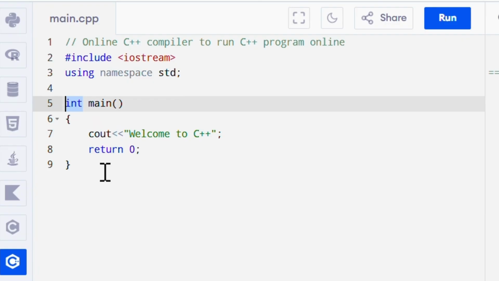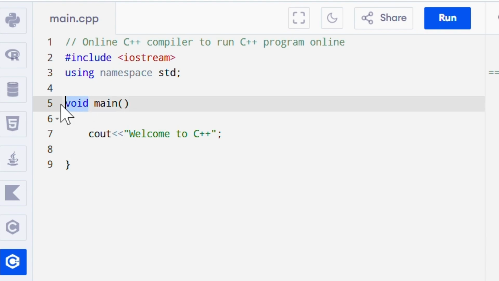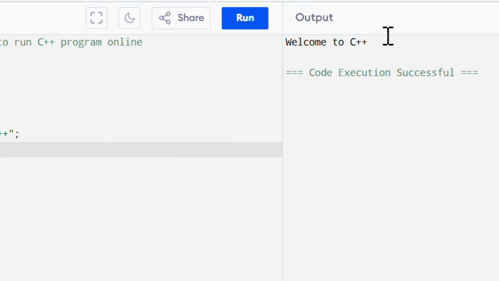Now I can also write it as void main. If I'm writing void main, I do not need return 0, but if I'm writing int main, I need return 0. Okay, now I will check. I will click on the run button and check whether I'm getting the output. See, I have got the output. Welcome to C++.